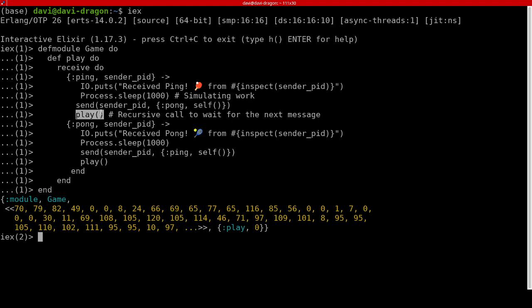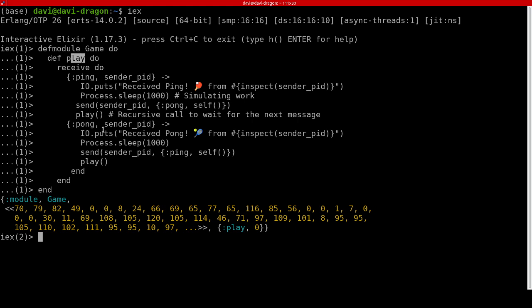Perceive that we are recursively calling play, and Elixir has tail call optimization, which means if the last call is the same method, it will never stack overflow. Stack overflow is something you have in imperative languages like C, C++, Python, and others of the same kind. But Elixir doesn't keep spamming the heap. It will just go to the first address of memory of the method, and it will be looping without expanding the memory.